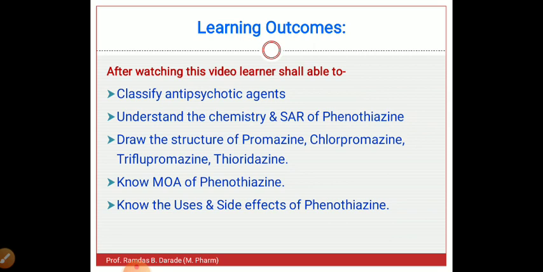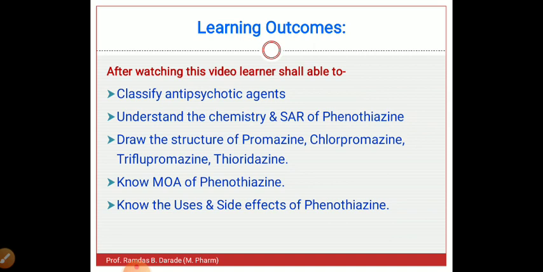So let us discuss the learning outcome for this video. After watching this video, you should be able to classify antipsychotic agents, and understand the chemistry and structure activity relationship of phenothiazines. You will be able to draw the structures of promazine, chlorpromazine, triflupromazine, thioridazine.